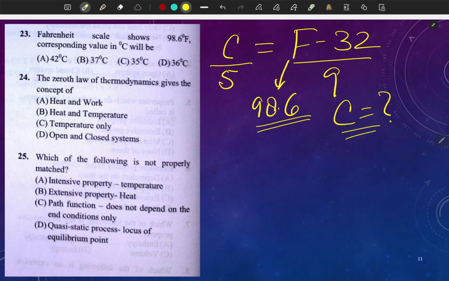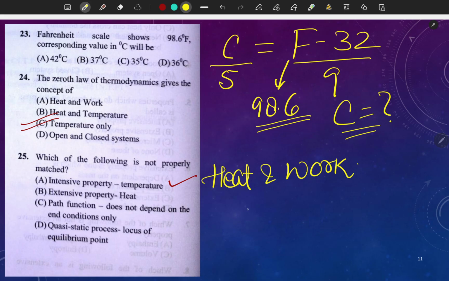24th, the zeroth law of thermodynamics gives only the concept of temperature. Which of the following is not properly matched? Okay, let's try to understand. Intensive property, yes, temperature is intensive property. Extensive property, heat is intensive or extensive? No bhaiya, heat is not a property. Heat, I repeat again, heat and work are not properties.